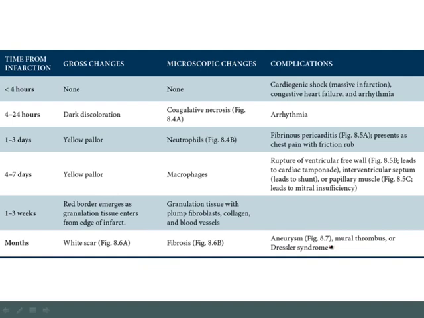And finally, one complication that can arise is called Dressler's syndrome. Now, this is a very rare complication, but it does show up on board exams, so I want to briefly discuss it. The idea here is that if you had a transmural infarction and you had inflammation within the pericardium, that inflammation could expose the pericardial antigens to the immune system. This could then theoretically result in the formation of antibodies against the pericardium.